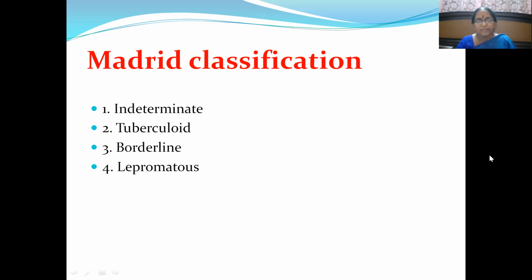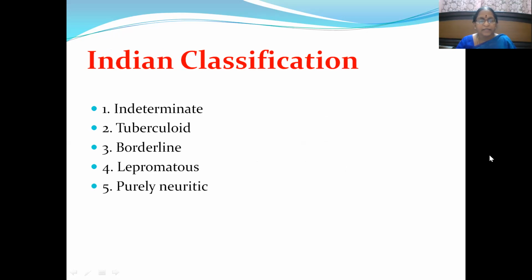The Madrid classification consists of 4 varieties: indeterminate type, tuberculoid type, borderline type, and lepromatous type. The Indian classification consists of all these 4 varieties detailed in the Madrid classification. Apart from that, a new entry here is the purely neuritic type.